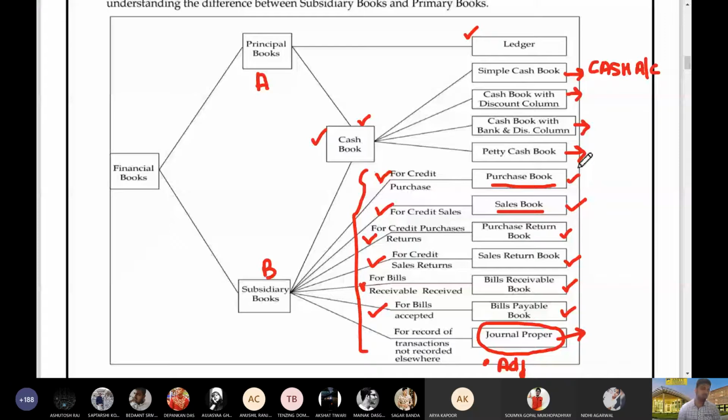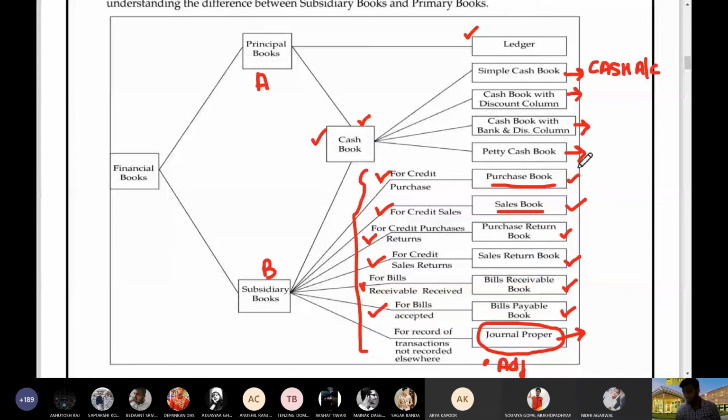Now, the very important thing that you need to listen to right now is this. Let me ask you something first. Anyone, like Nidhi, you answer me. Do you know that cash book is regarded as a journalized ledger? I have not come across this.